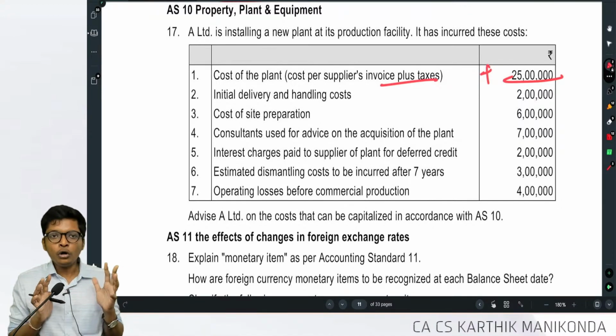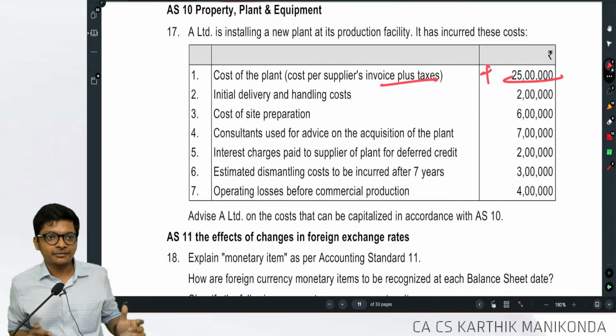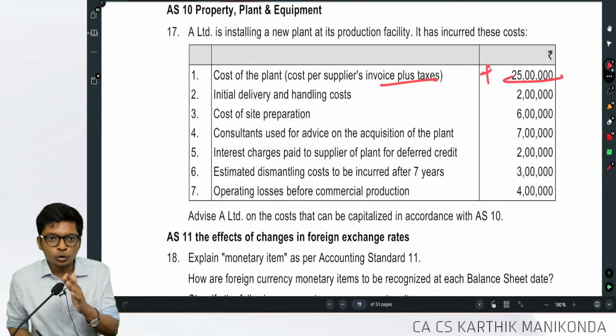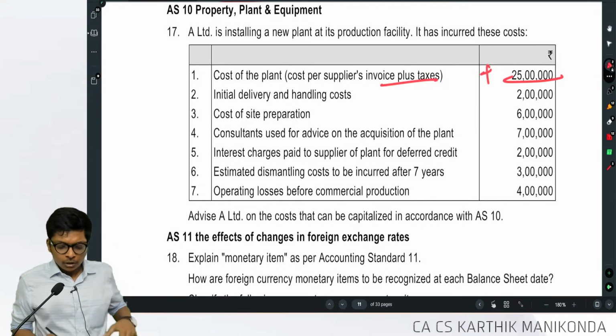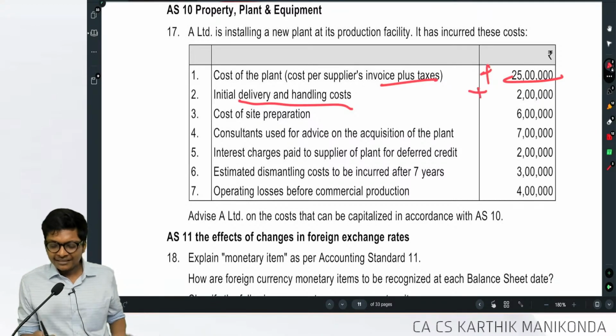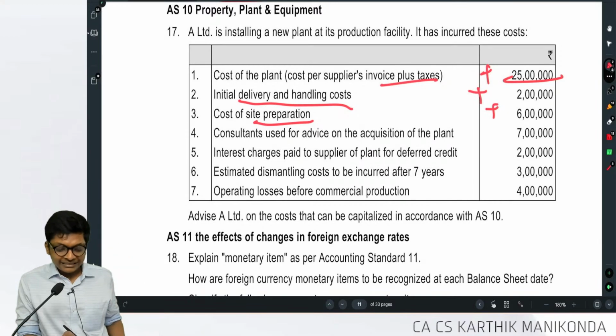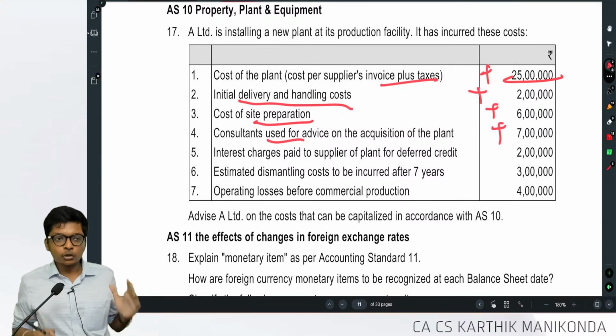No. Don't do overthinking, guys. Not in exam. In life itself, overthinking is dangerous. What is given? Straight ball. Play for the straight ball. Don't try to do a sweep of a straight ball and get bowled. So, take 25 lakhs, include. Installation and delivery, include. Cost of site preparation, include. Consultant fees, I told you, include.